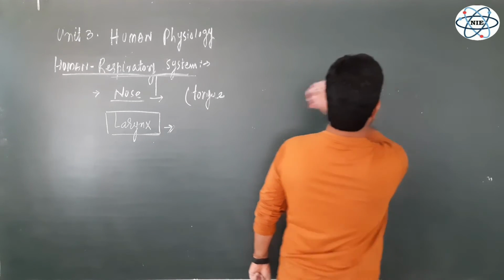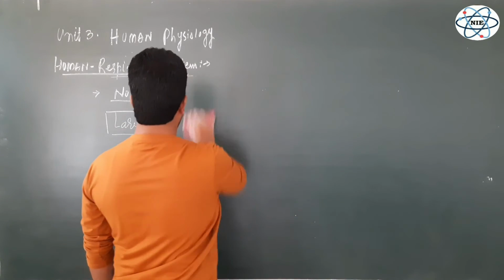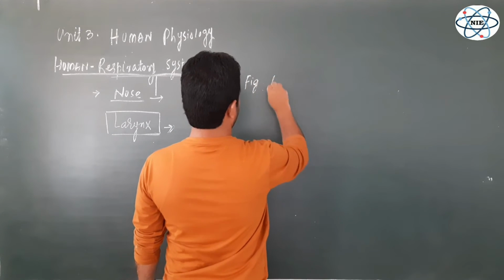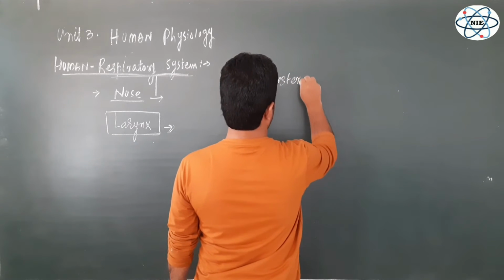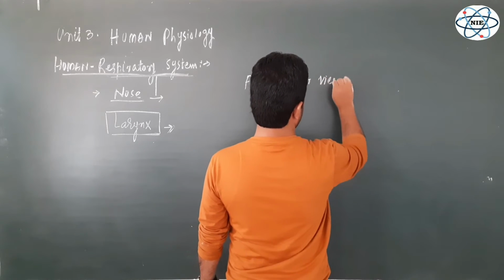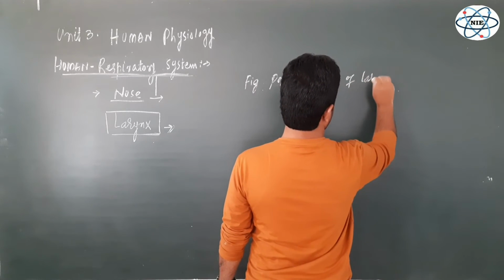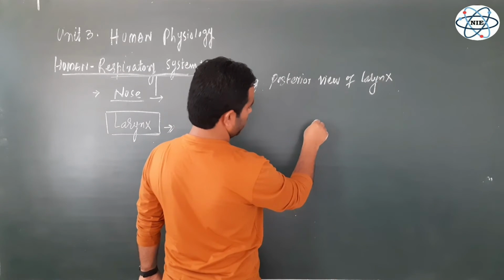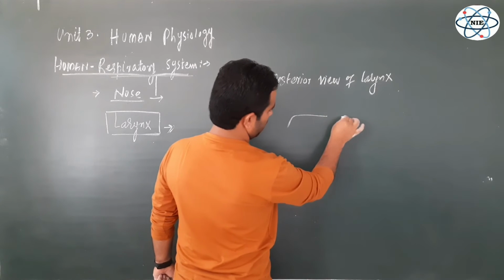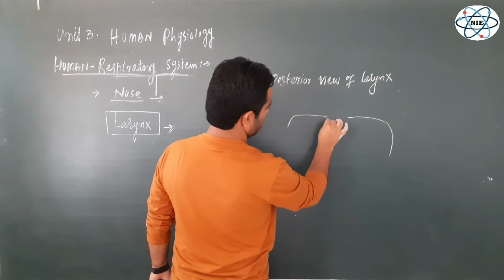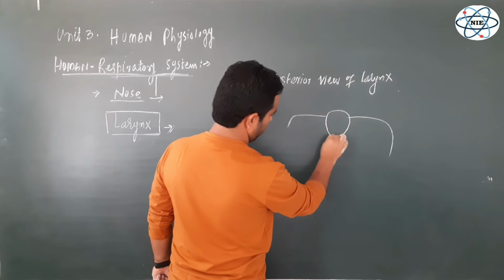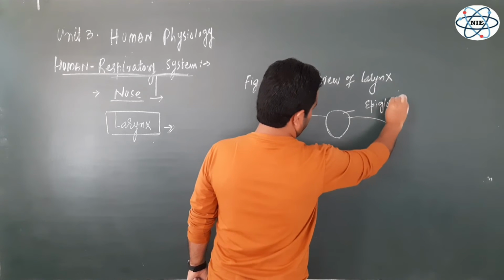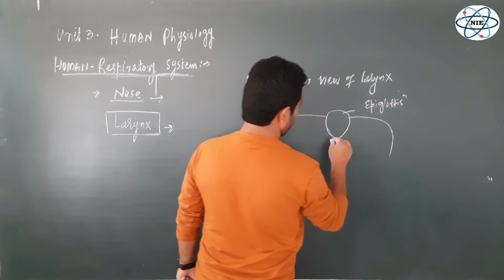Now let's draw the posterior view of the larynx. So let me write first, the figure is the posterior view of larynx. Fine. So this is the posterior view of the larynx, right? So let me draw again here this flap. The flap is known as the epiglottis. We have already included this in the anterior view.